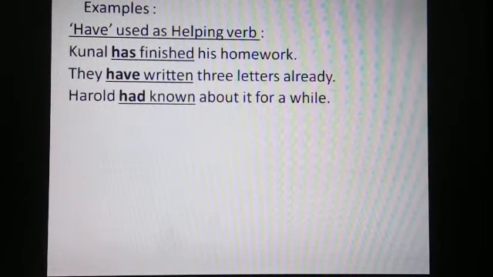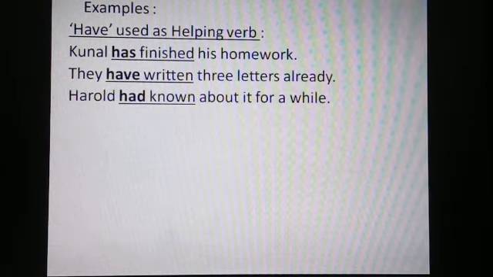Harold had known about it for a while. Harold is the subject, had known is the verb phrase, where had, the second form of the primary verb have, is used as a helping verb, known is the main verb, about it for a while is the extra part.